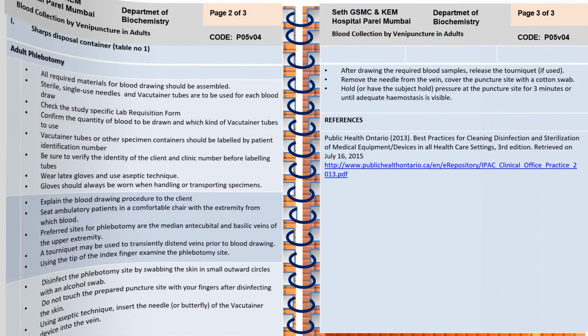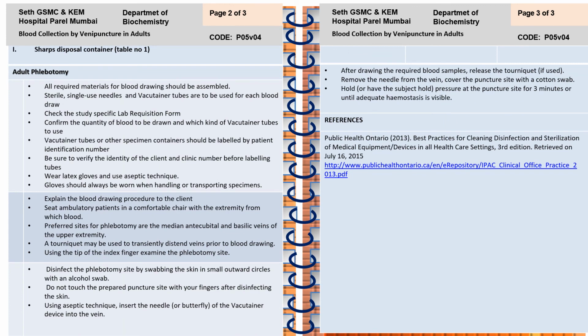Here you can see there are 3 pages, and this is page number 1 of the particular SOP, and here there is a code number. This is page number 2 and 3. Again, this is another SOP, the standard operating procedure for criteria for rejecting blood samples. Everything is written in a step-by-step manner so that it can be easily understood. This is page number 2 and 3.